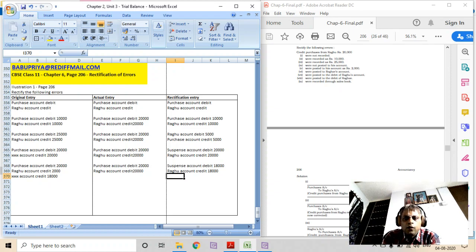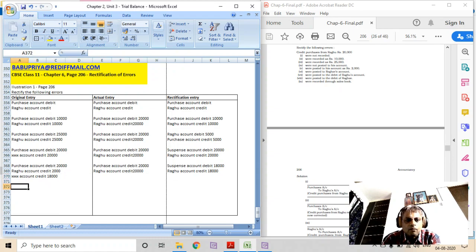Here, in the fourth, not posted to his account means it is posted correctly to purchase account, but credit has gone to some other account. Were posted to his account as rupees 2,000 also assumes that purchases is posted as 20,000, whereas Raghu's account is credited only for 2,000. So the balance is 18,000. Rectification has to happen only in Raghu's account. That is the reason we are debiting suspense and crediting Raghu's account. Let's get to the next one.